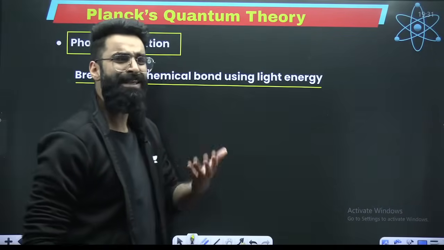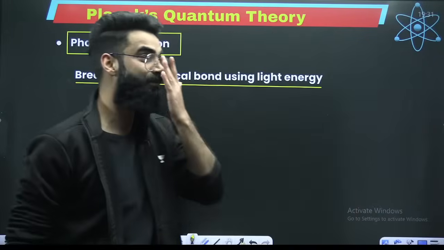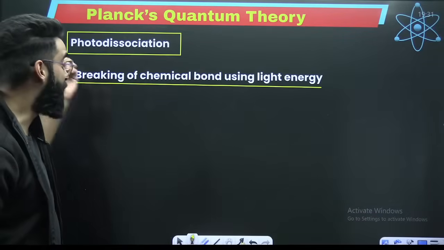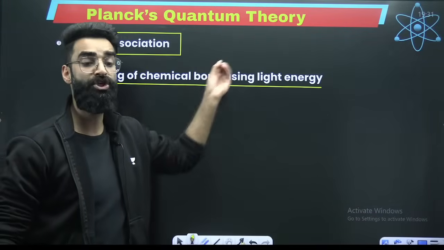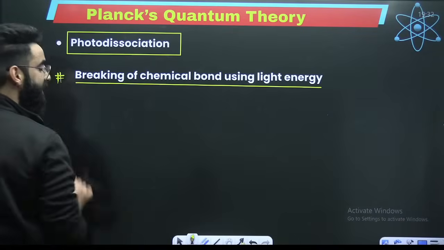Perfect. Now, there is something called photodissociation. What is photodissociation all about? How do you define the term photodissociation? Photodissociation is defined as breaking of a chemical bond using light energy.